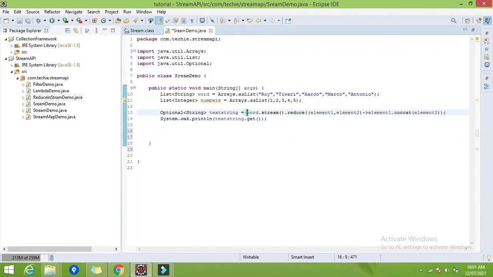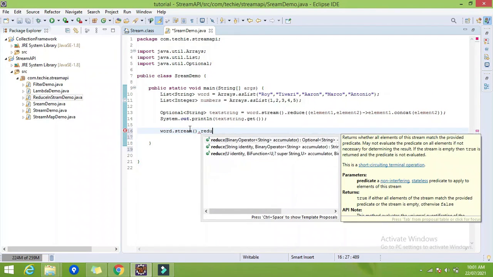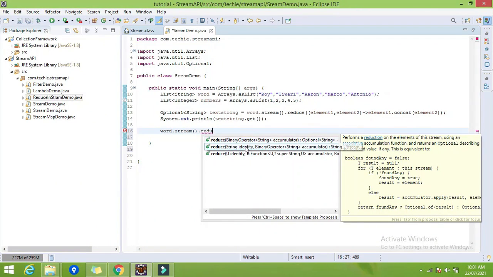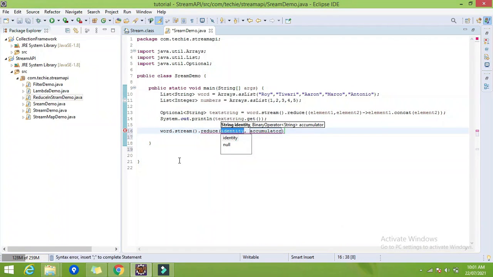So here let me create this stream again, word.stream.reduce. Here you can find this is the second variant of the reduce function. That is, first it will take the identity and the second one is the accumulator. So what is this? I will explain.